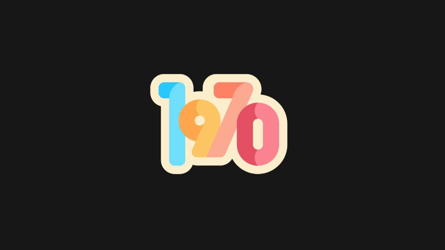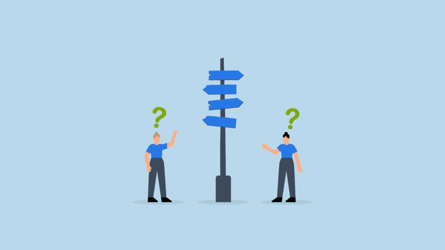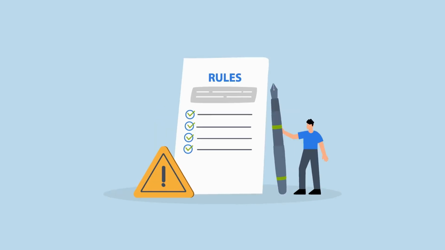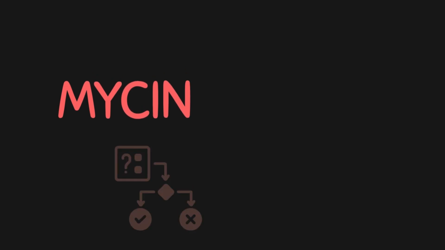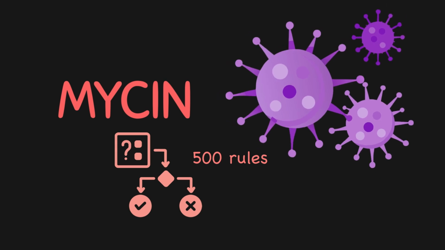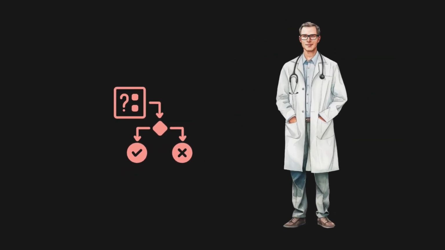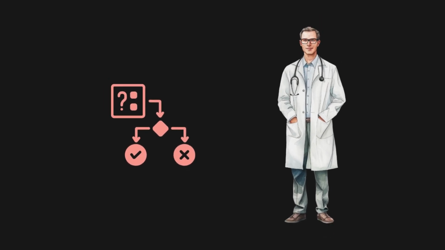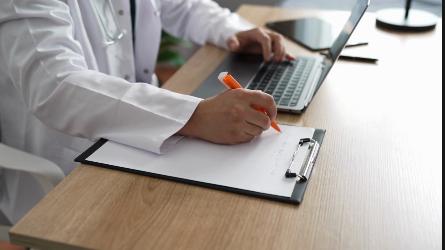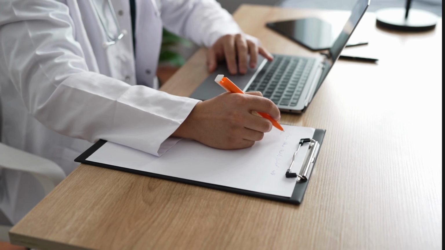Emerging in the 1970s, back when disco was hot and bell-bottoms were in, rule-based systems were developed to mimic decision-making processes of humans relying on a set of predefined rules. MYCIN was an example of an early rule-based system with around 500 rules that aimed to diagnose bacterial and blood infections and suggest antibiotic treatments. While this 1972 system performed equal to human specialists and better than general practitioners, it never was used in practice. It was considered impractical to use since it was a standalone system that would have required extensive manual input from physicians, which would have been very time-consuming.